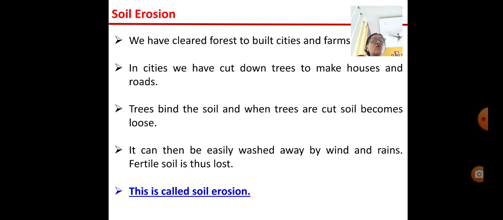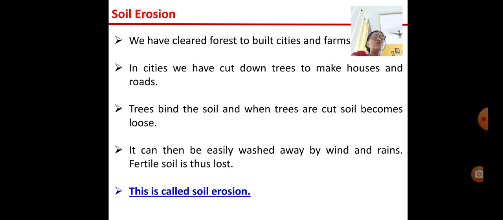We have cleared forests to build cities and farms. Nowadays big cities are there. So how are they made? They are made by clearing the forest. Clearing the forest means cutting down the trees of the forest. In cities also we have made many houses and roads, big buildings, right? So in the name of modernization, we wanted to become modern, we wanted to do some development. As a result of that we have damaged our environment.